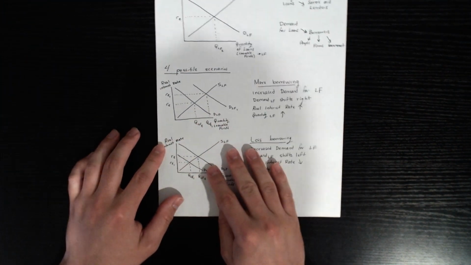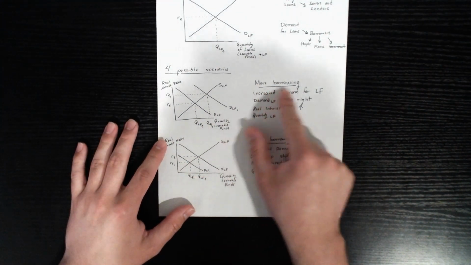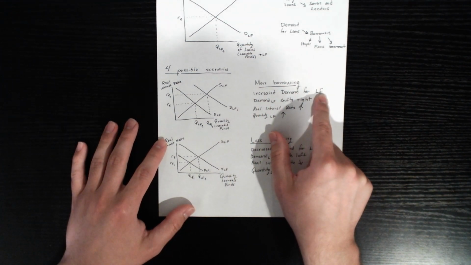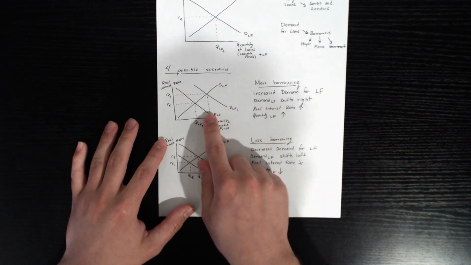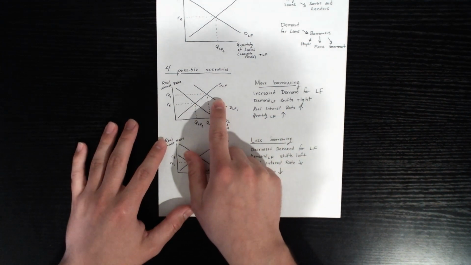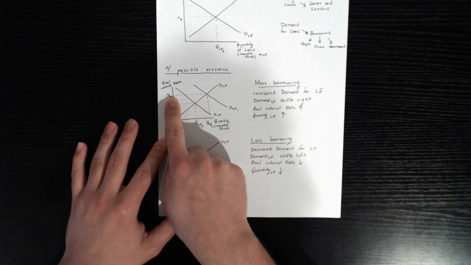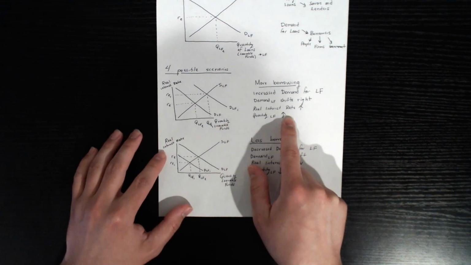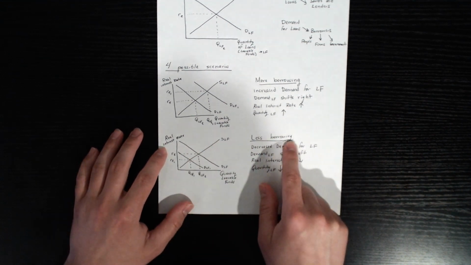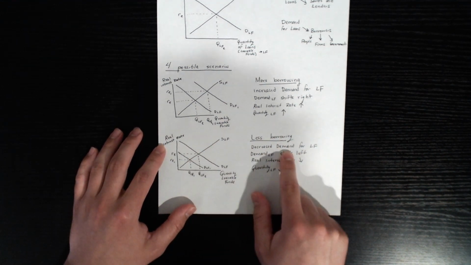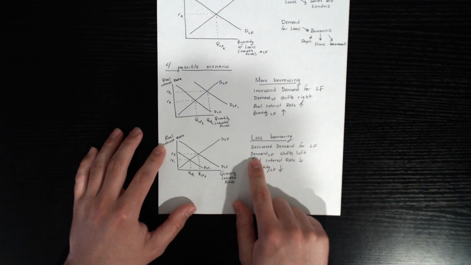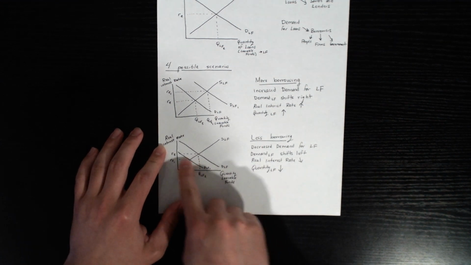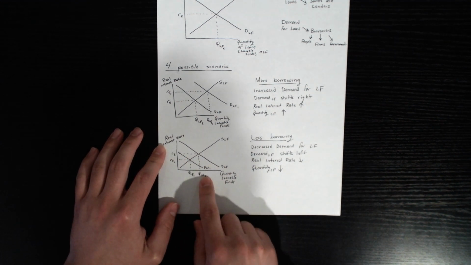There are four possible scenarios that could happen. The first thing that could happen is there's more borrowing. So this is going to increase the demand for loanable funds. That's going to cause the demand for loanable funds to shift to the right, which makes the real interest rate increase and the quantity of loanable funds also increase. The next thing is that there could be less borrowing. That means that there's a decrease in the demand for loanable funds, which is going to cause the demand for loanable funds to shift to the left, which causes the real interest rate to decrease and the quantity of loanable funds to decrease.